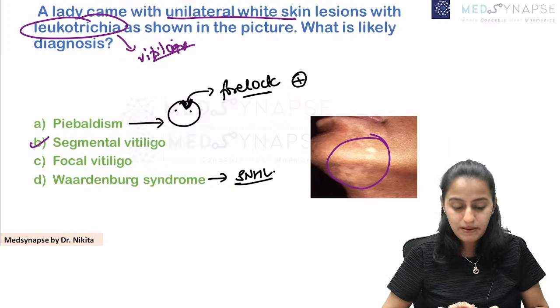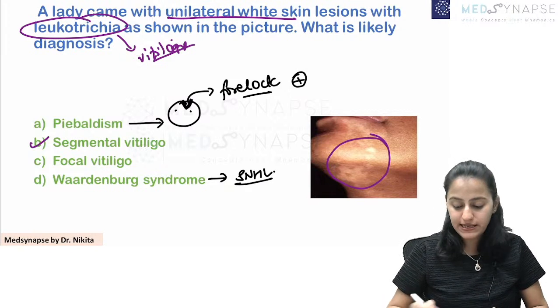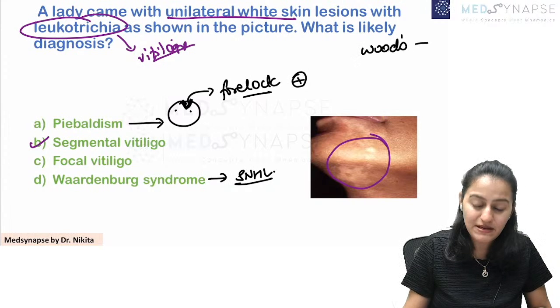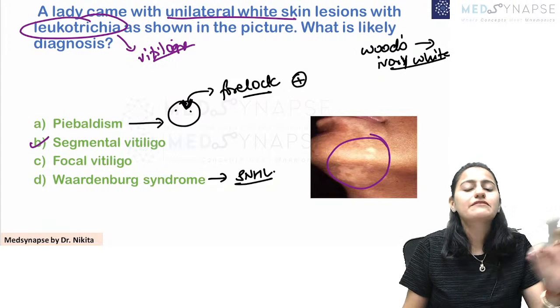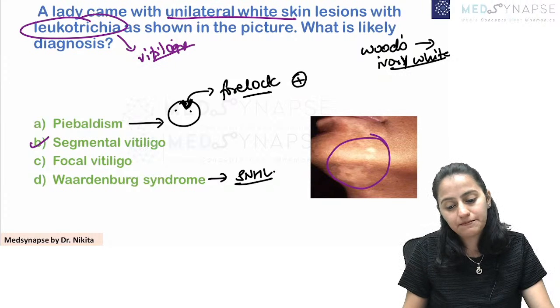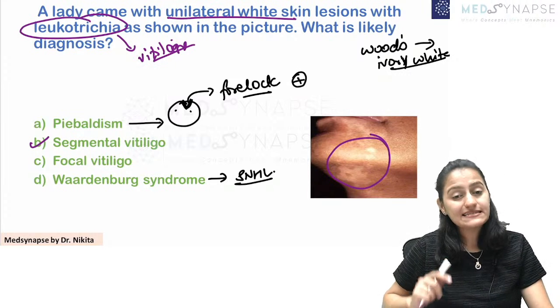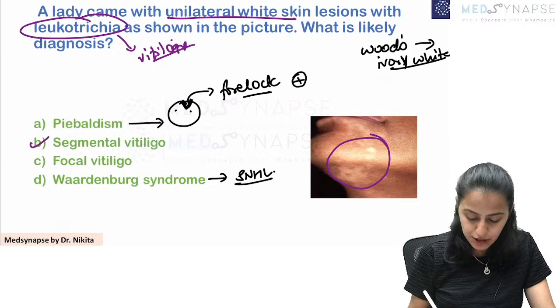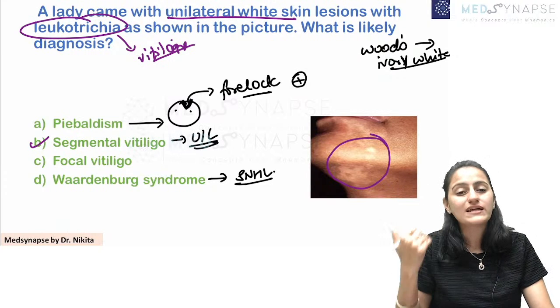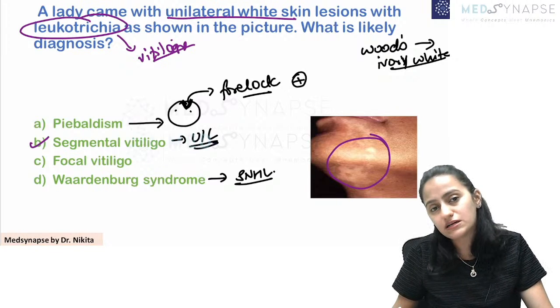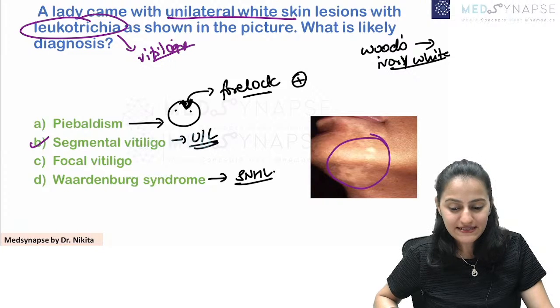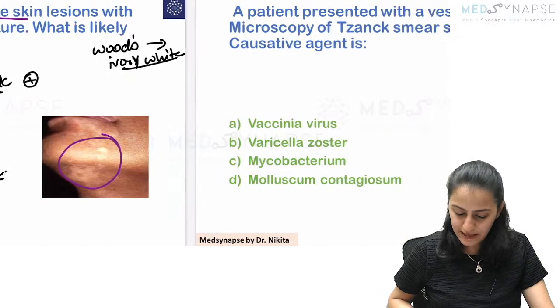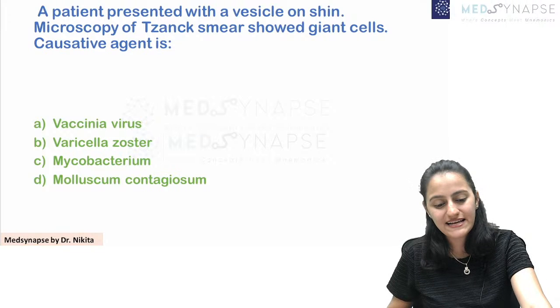So remember that vitiligo has leukotrichia. If you do the Wood's lamp examination, vitiligo shows an ivory white appearance. Segmental vitiligo means it is unilateral only. It is on one side along the distribution of the nerve. It is not going to cross the midline. Absolutely right. So that was about this one. Going on to the next question.